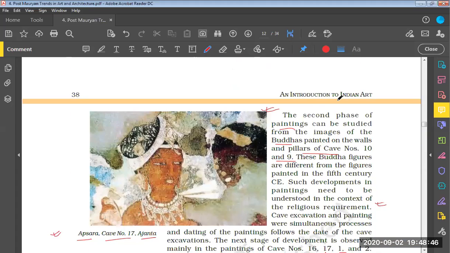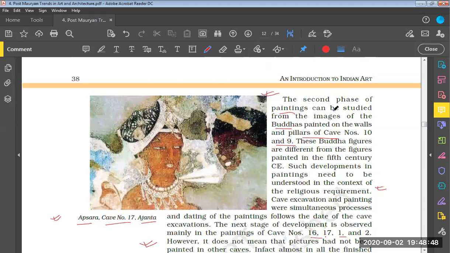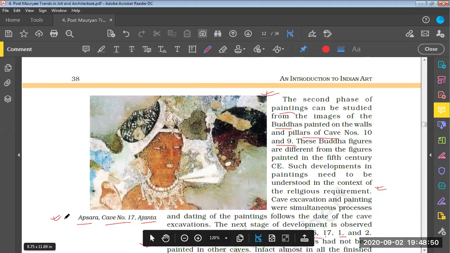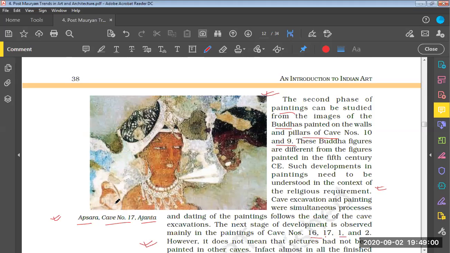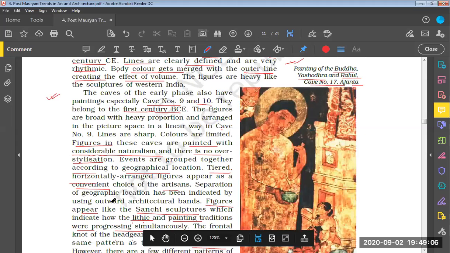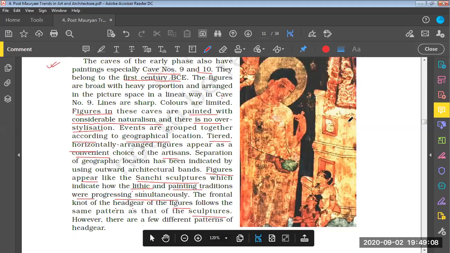Now let us move to the next image. This particular image shows Apsara at cave number 17 at Ajanta. It seems like she's a beautiful lady over here. She is being referred to as Apsara, and she is in cave number 17 at Ajanta. The earlier image is also from cave number 17 at Ajanta.